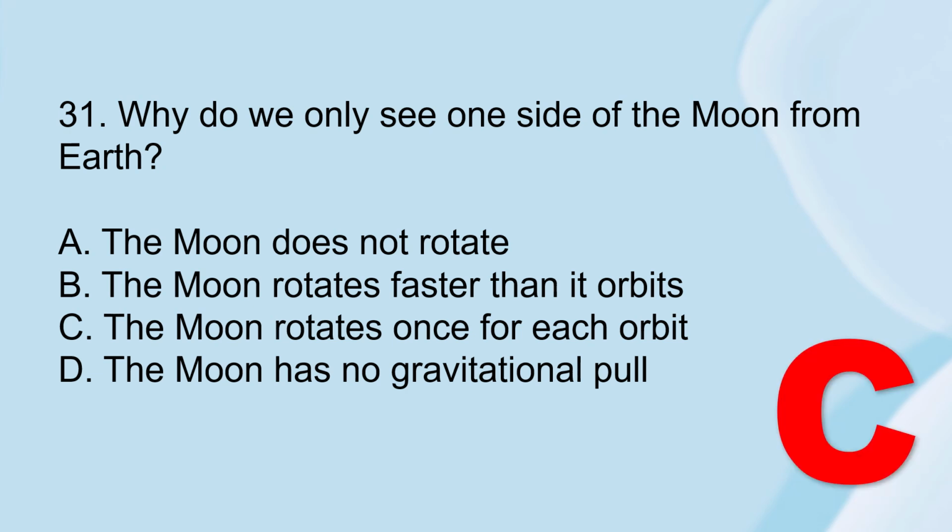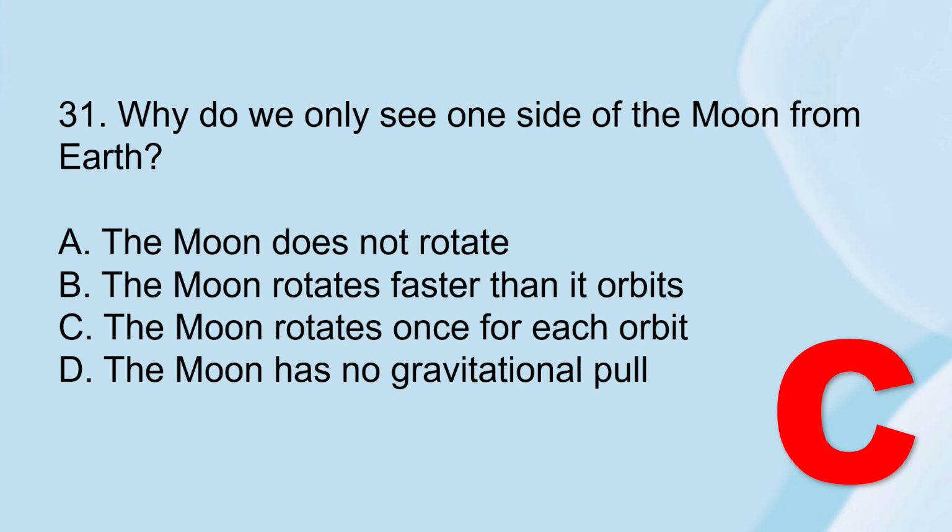Okay, the correct answer is letter C. The moon rotates once for each orbit. So, this synchronous rotation means the moon's rotation period equals its revolution period. So, it's about 27 days. This causes the same side to always face Earth. So, that's why we only see one side of the moon from Earth. So letter C is the best answer.